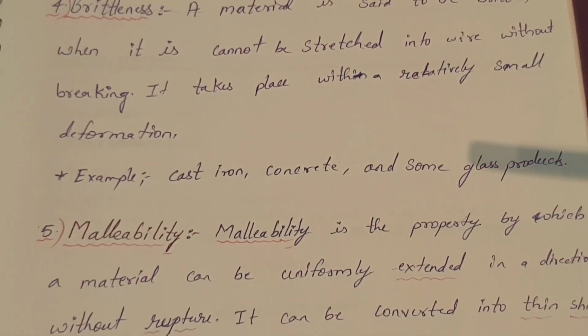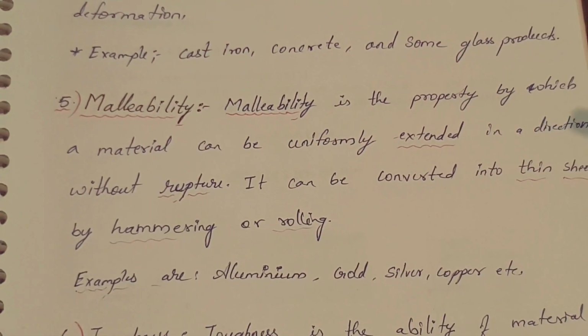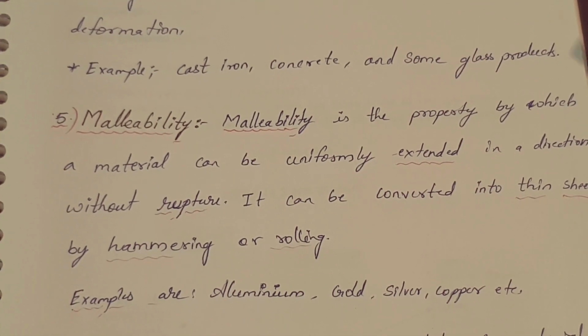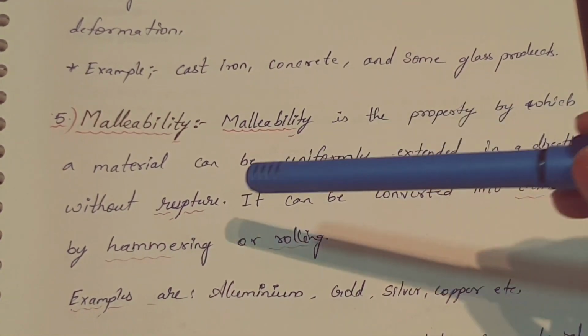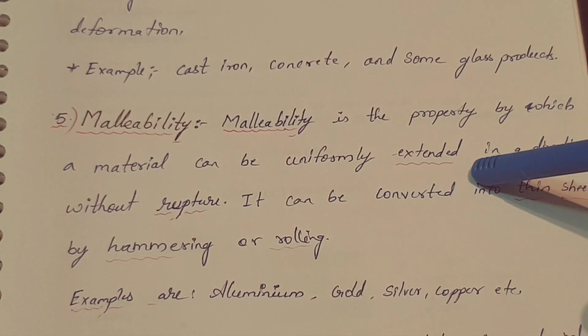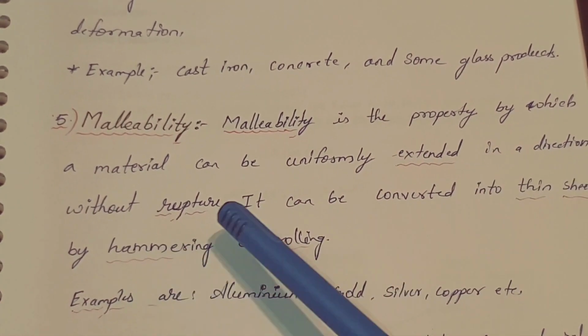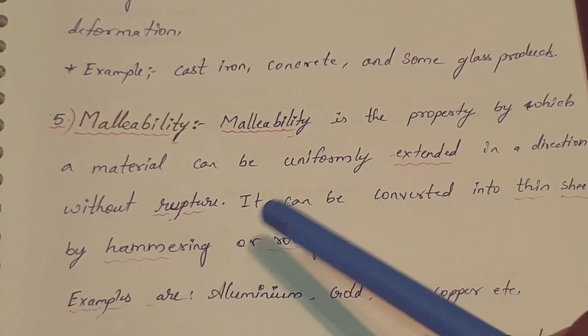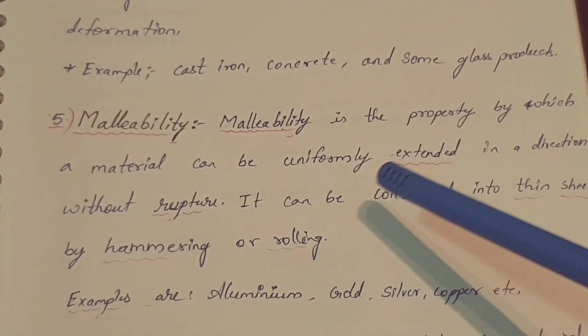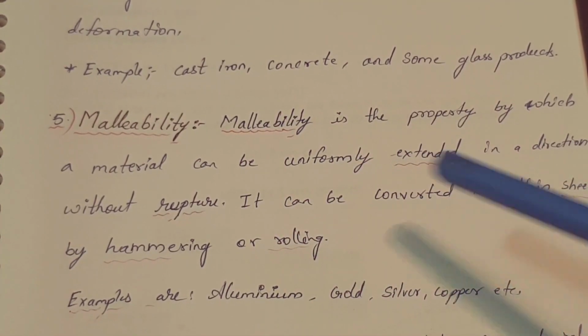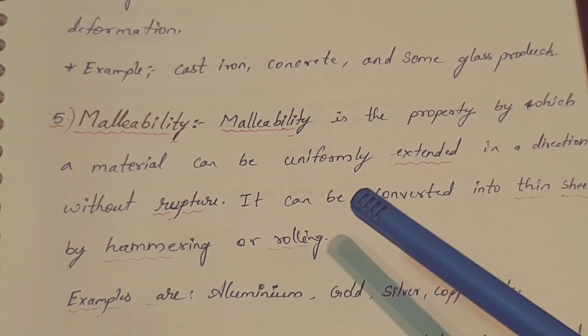The next one is malleability. Malleability is the property by which a material can be uniformly extended in a direction without rupture, without any failure or break. It can be converted into thin sheet by hammering or rolling.